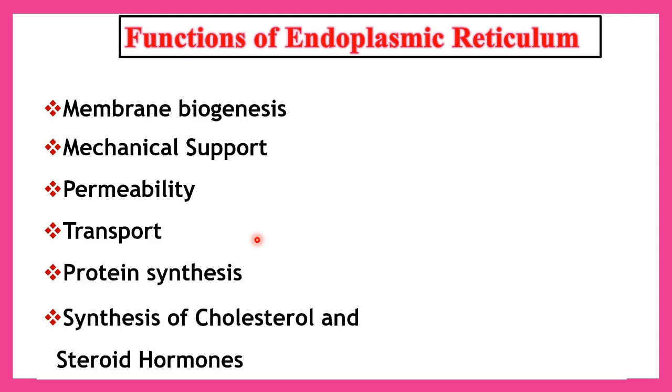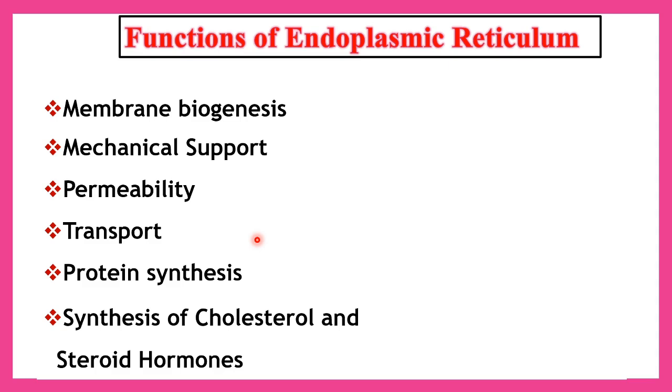Protein synthesis happens in the rough endoplasmic reticulum. The endoplasmic reticulum provides space for protein synthesis. Lipid synthesis and storage: the smooth endoplasmic reticulum is the main site for lipid synthesis. It contains triglyceride formation sites.